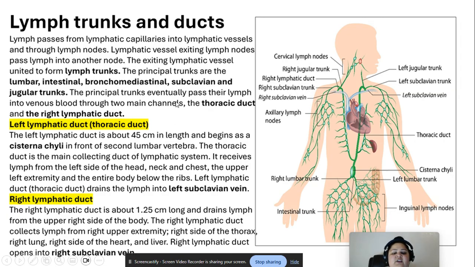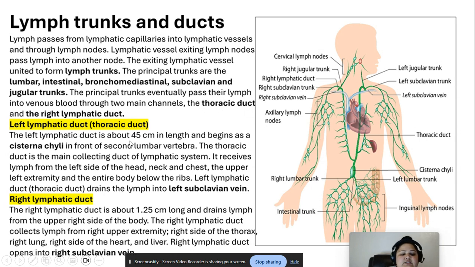The principal trunks eventually pass their lymph into venous blood through two main channels. One is the thoracic duct. This is the thoracic duct. So all these trunks, they actually reach the thoracic duct right here. And the right lymphatic duct. So the right lymphatic duct, they also reach the right lymphatic duct right here. Okay, so the left lymphatic duct, that is the thoracic duct.